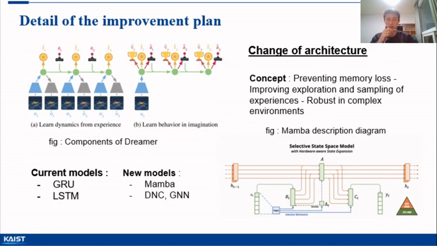If time permits, we can mention a final improvement, which consists of directly modifying the structure of the model. Models such as GRU or LSTM are currently used. The integration of more powerful architectures such as Mamba may be relevant for improving performance and accelerating the learning process, particularly in terms of memory management in order to prevent memory loss, for example, but it can also improve exploration and sampling of experiences. Mamba combines the advantages of models based on memory networks and techniques for modeling environmental dynamics.